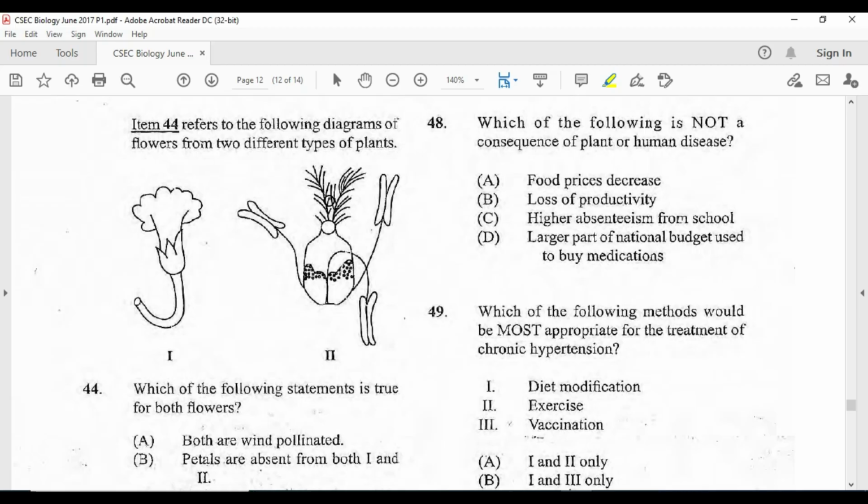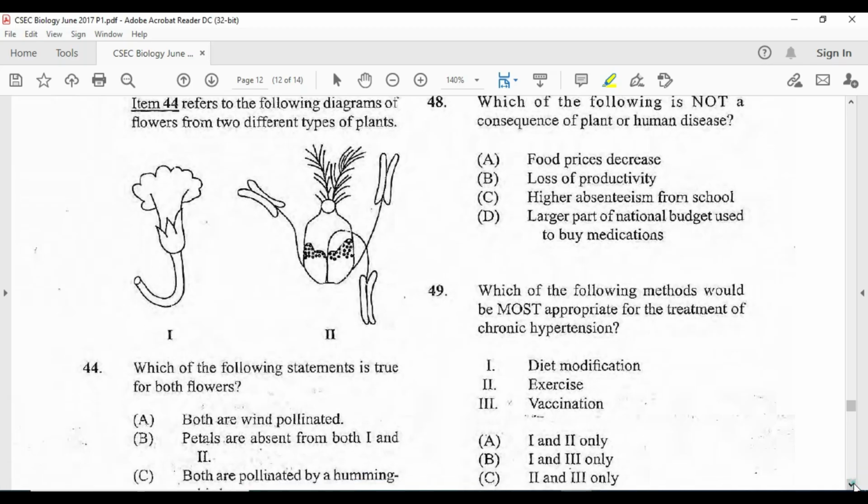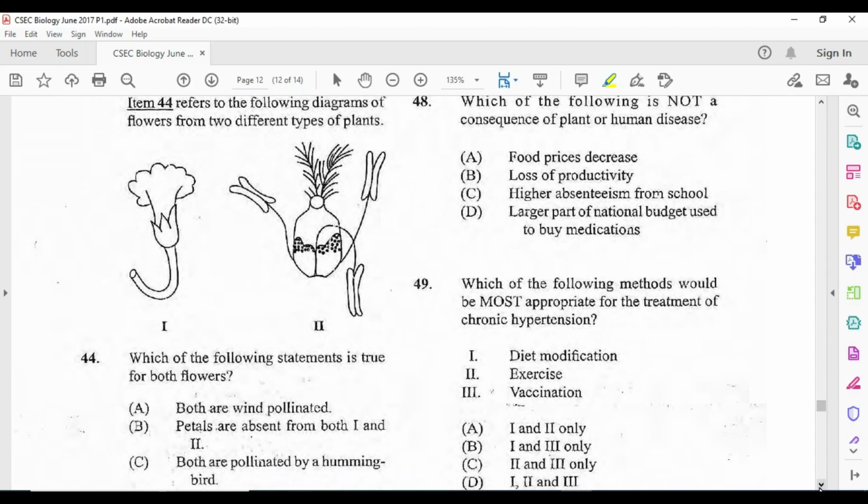But let us look at what the question really asks. I just want to teach you that bit. You just look at these two things and you know what they are. Alright? And you are seeing the filament on the outside here that also supports the whole wind pollination. So it's like it's naked. Alright? Which of the following statements is true of both flowers? So let us look at what is there. Both are wind pollinated. No. 2 is of course wind pollinated, but not 1. And then petals are absent from both 1 and 2.